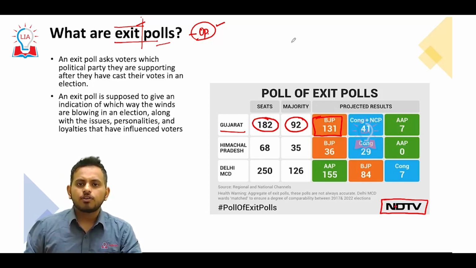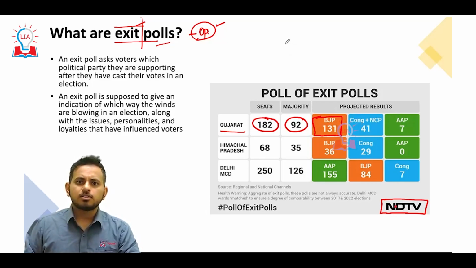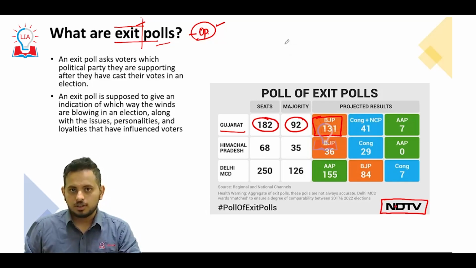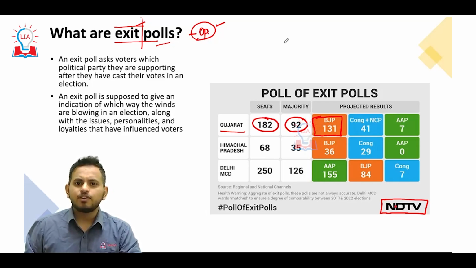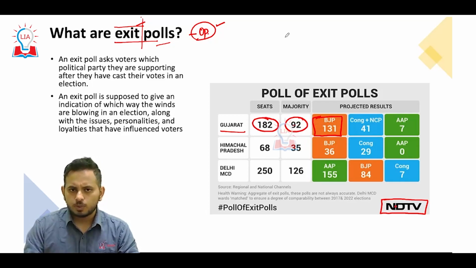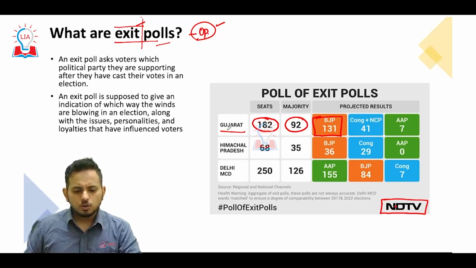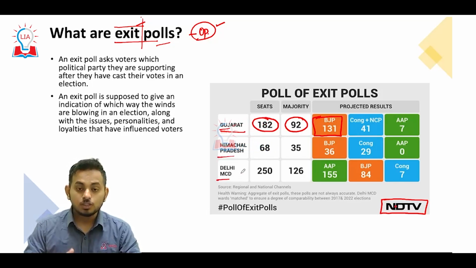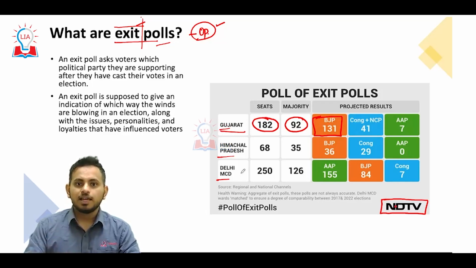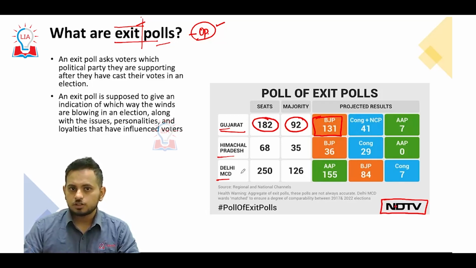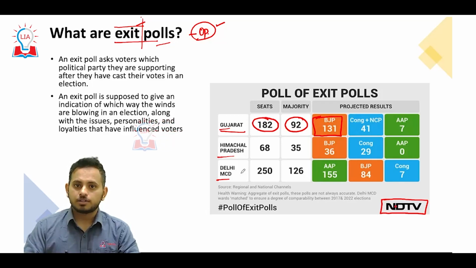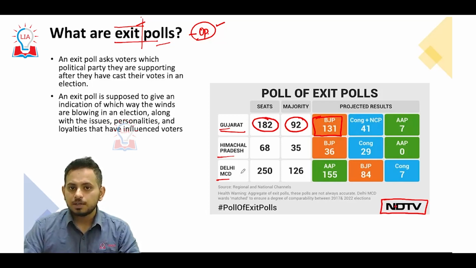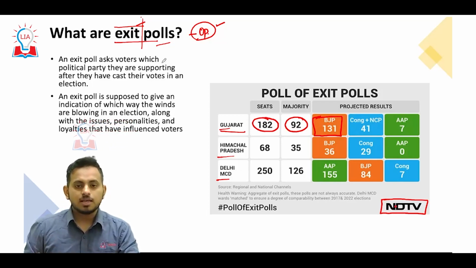Like, for example, after your prelims exam, various institutes would come up with the possible answers, and when UPSC comes up with its answer, every year there will be a discrepancy with respect to 3 or 4 questions. So this is how it would look like. For Gujarat this is the case, and likewise for Himachal Pradesh and for the Delhi MCD. So this is called the exit poll. After the elections are done, various private media outlets and policy research organizations come out with projections and say that this particular political party is expected to win this particular election. This is called an exit poll.